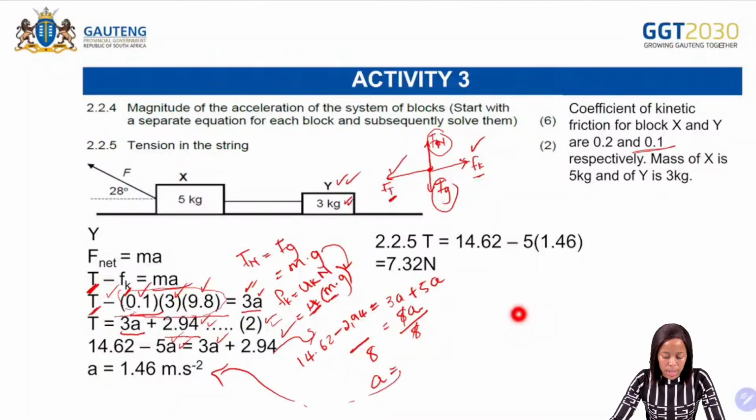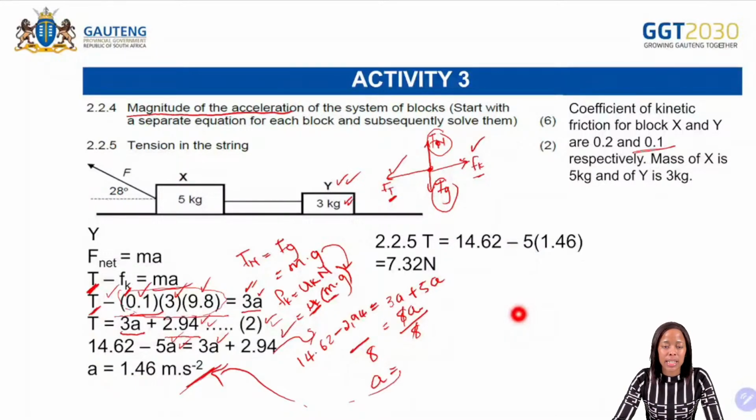Okay, so that is how you are going to calculate the acceleration, or the magnitude of the acceleration. And then what did they say here? They said calculate the magnitude. So because they said calculate the magnitude, it therefore means that we are not going to give the direction. Magnitude means that they just wanted you to give the size, okay? So if it's just the size, it means that there is no direction. So therefore, we are going to leave our answer without the direction.